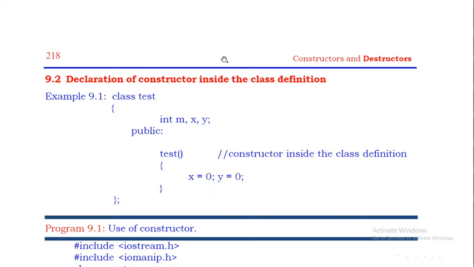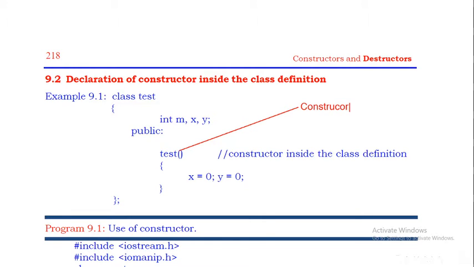See in this example, here test represents the constructor.